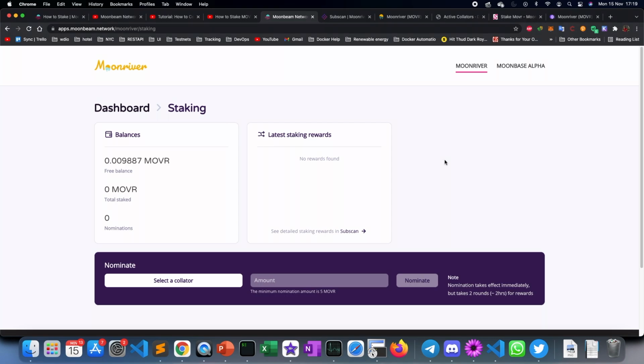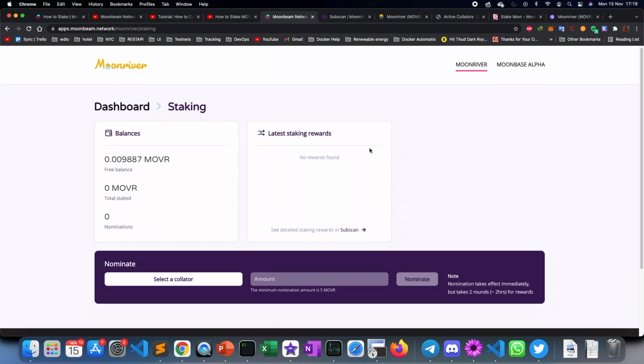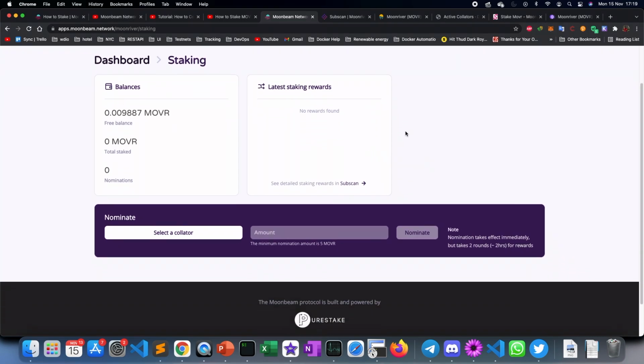So let's take a look at the site that they have provided for staking. This is the official site, apps.moonbeam.network. And here you can see that the minimum amount of nomination one must have is 5 Movr in order to be eligible for staking. So basically, let's assume I have 5 Movr.